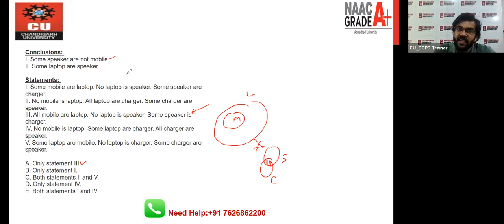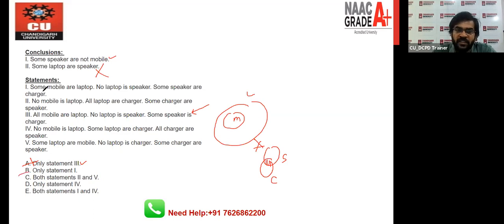But if you will read the second conclusion, some laptop are speaker, this is already given in the question. No laptop is a speaker, means some laptop are speaker, then definitely this is a wrong one. This is a wrong conclusion. So if this conclusion is wrong, means option number A, only statement 3 is wrong one. Because whatever statement you have to choose, in that statement, both conclusions should be right. So that's why your option number A is the wrong one.